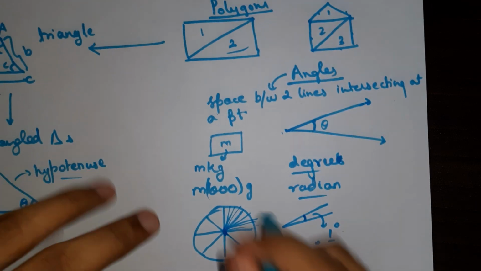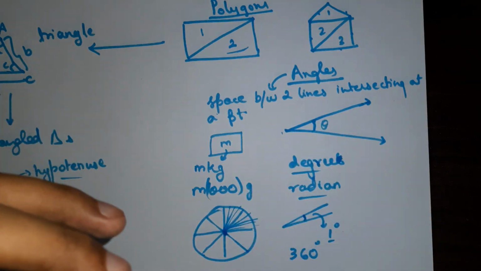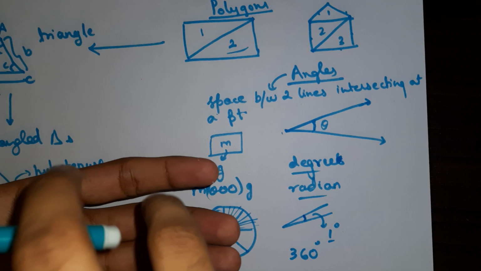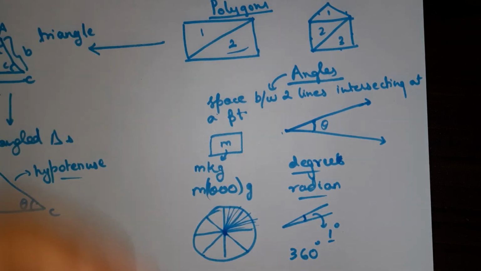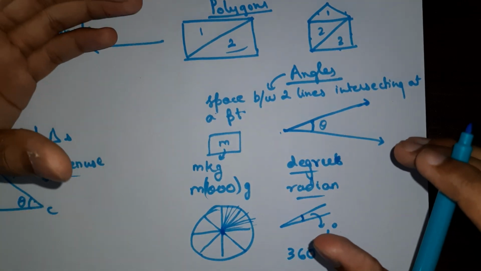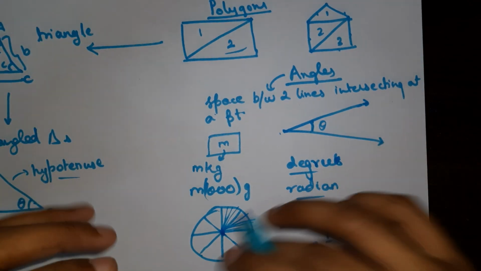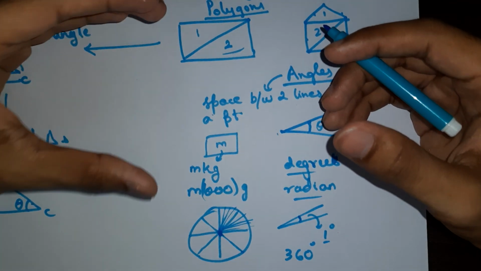Like 1 kilo is defined by an alloy, I think it is platinum or something, and they have used that as the 1 kilo. In SI, we have all mutually agreed that this mass is 1 kilo.